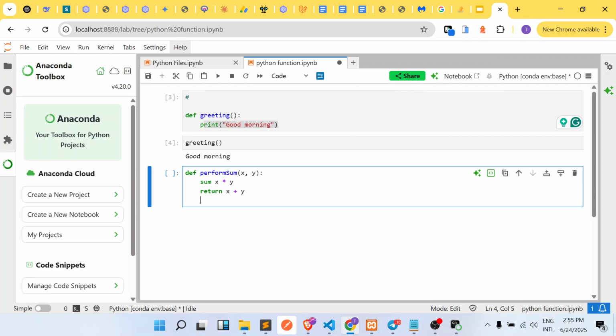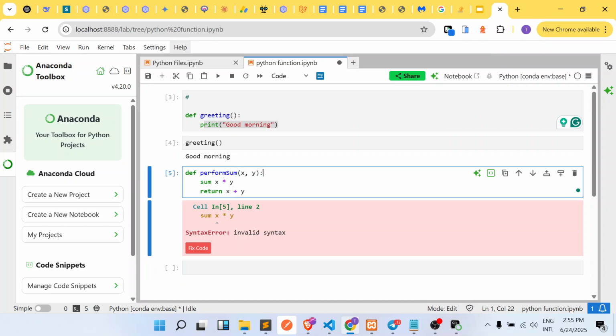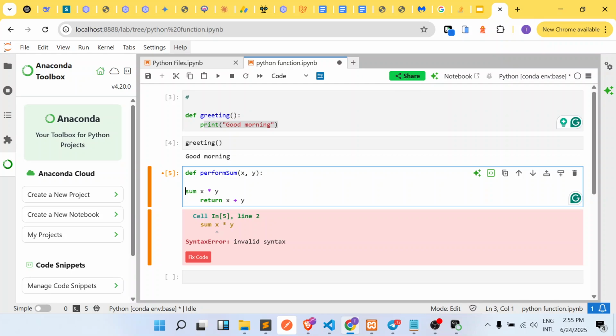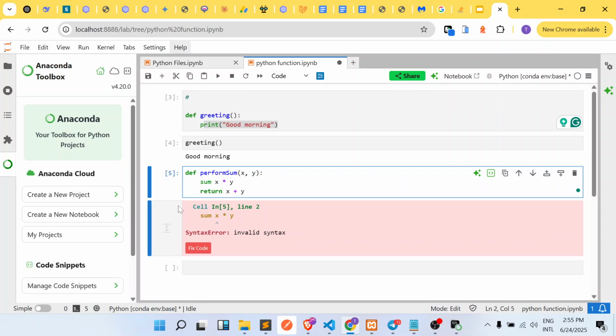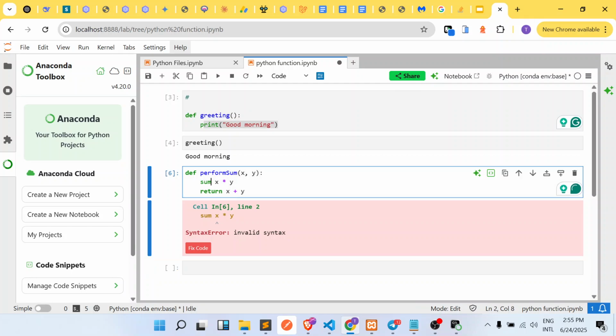All right, so let's remove this right now and we save this. Okay, it says there is a syntax error right here. So let's see what the syntax error is: invalid syntax. So let's fix this particular guy, and I'm going to fix it this way. Let's run this again and see. Invalid syntax. Okay, so I'm supposed to add an equals to here. So that is it. I'm supposed to add an equals to in this particular place.